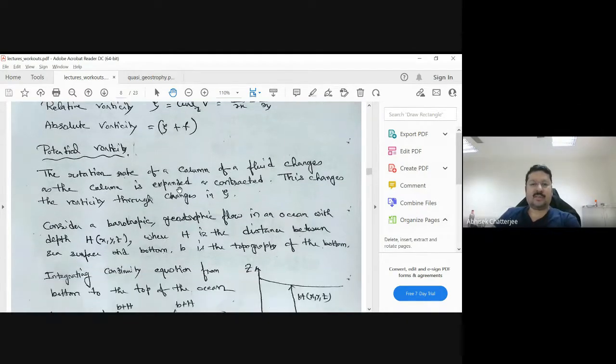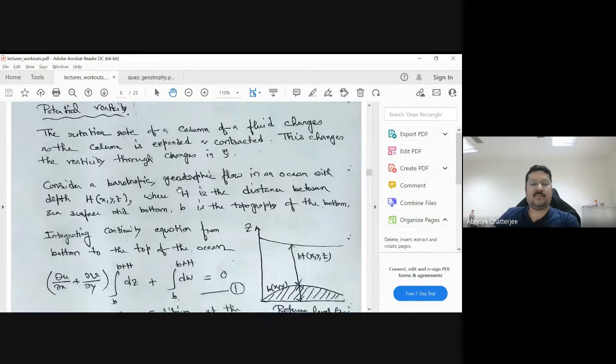So let's see how it actually works. What I've written is that the rotation rate of a column of fluid changes as the column is expanded or contracted.